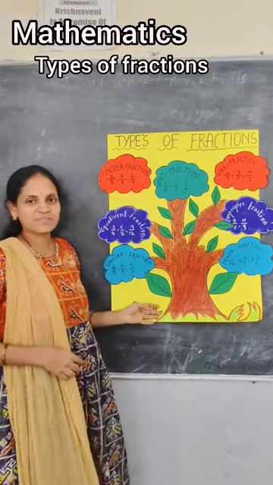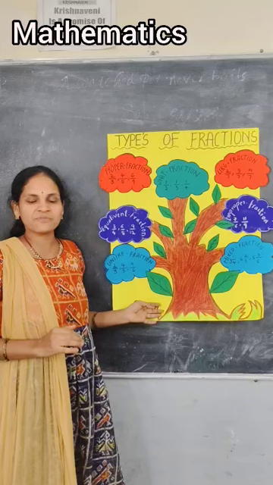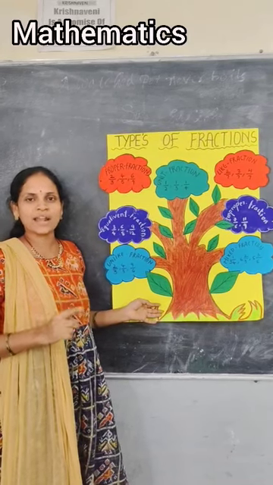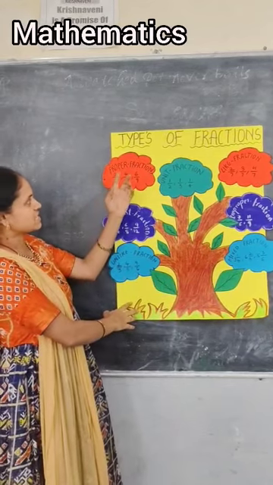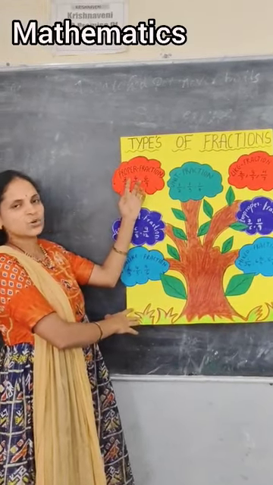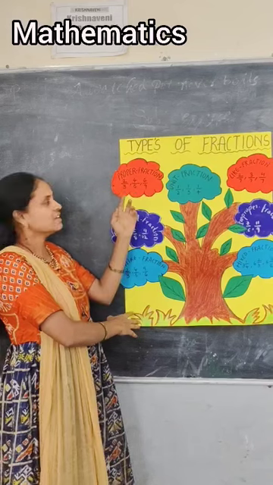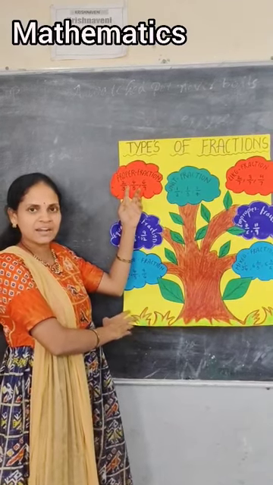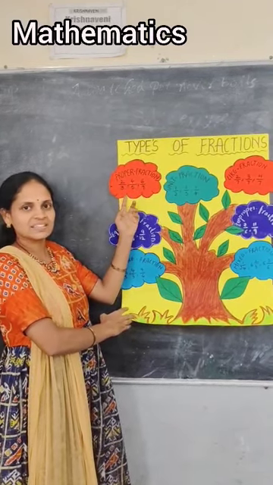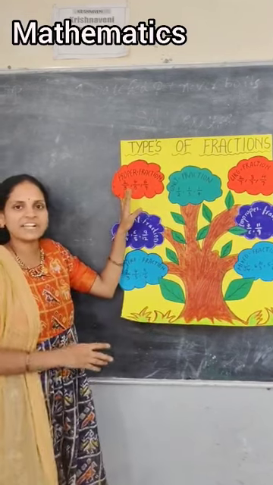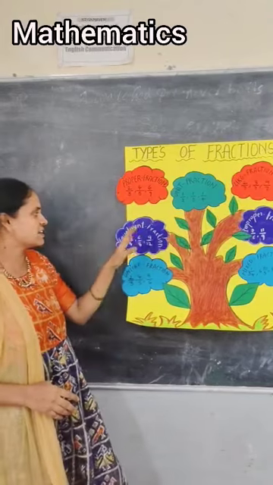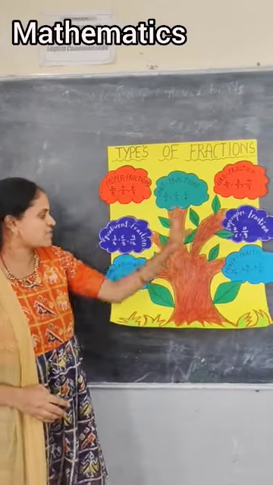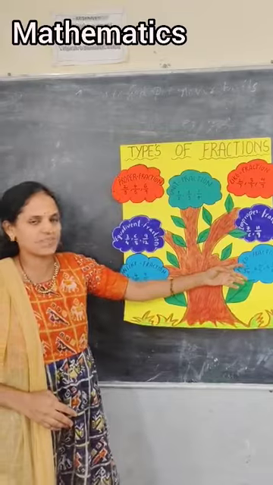Let's begin types of fractions. The definition of a fraction: a fraction is a part of a whole number. What is the meaning of that? For example, 2/3. 2 is the numerator, the line is the fraction bar or division bar, and 3 is the denominator. We have different types of fractions: proper fraction, unit fraction, like fraction, equivalent fraction, improper fraction, unlike fractions, mixed fraction.